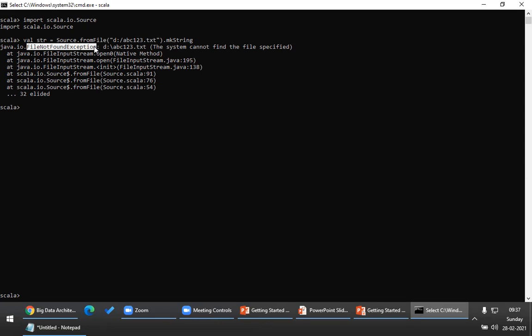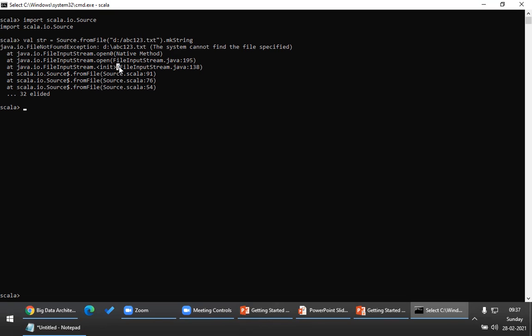So two important things you have to understand: internally Scala is making use of your Java code. Please understand this. Most of the libraries that Scala uses are Java libraries. So this tells you that Scala is internally using the Java library. That is why it's giving java.io.FileNotFoundException. That means when you want to work with Scala, Java is very important. It has to be installed because Scala is built on top of the JVM. The JVM is packaged as part of the JDK. So you have to have your JDK installed, and then you have to install Scala. So one important observation is that it is internally using Java code.